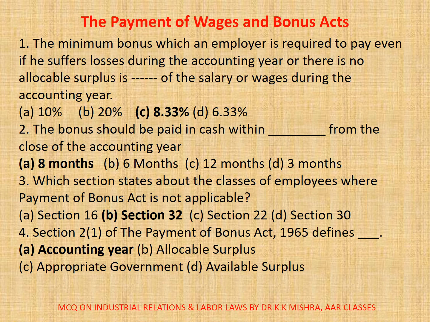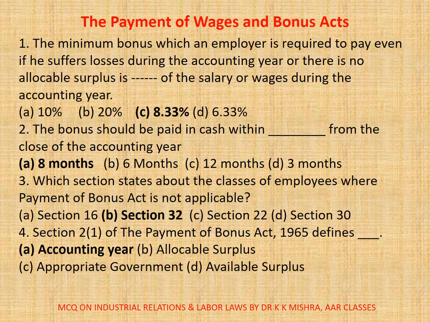Now, question number 1. The minimum bonus which an employer is required to pay even if he suffers losses during the accounting year or there is no allocable surplus is dash of the salary or wages during the accounting year. Options are A 10%, B 20%, C 8.33%, D 6.33%. Correct option is C 8.33%.